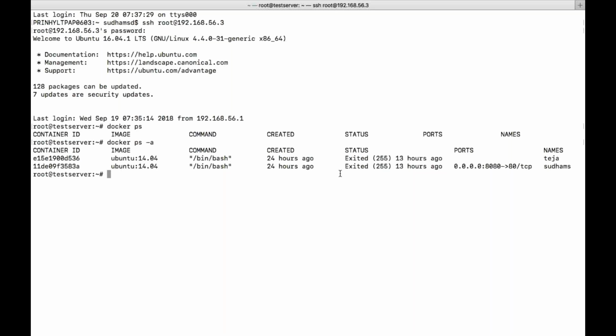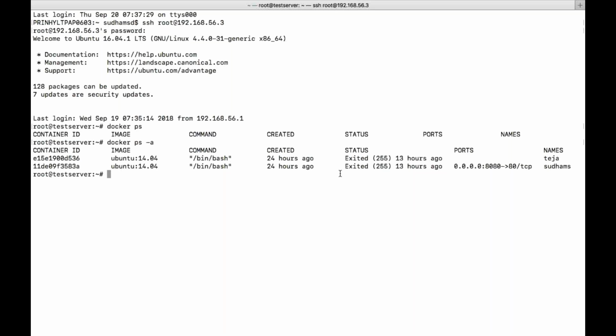restart policy. For restart policy, there are three parameters: on-failure, never, always. Always means whatever the state of the container, for whatever reason it is stopped, your docker daemon will try to start it automatically. On-failure means only when there is a failure in the container, then it will try to start it. Never means it will never start your container if it is stopped. That is what happened right now.